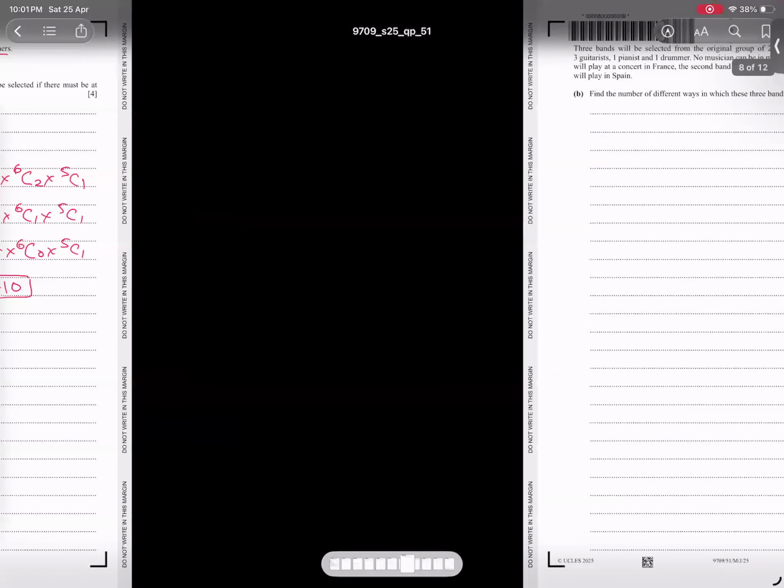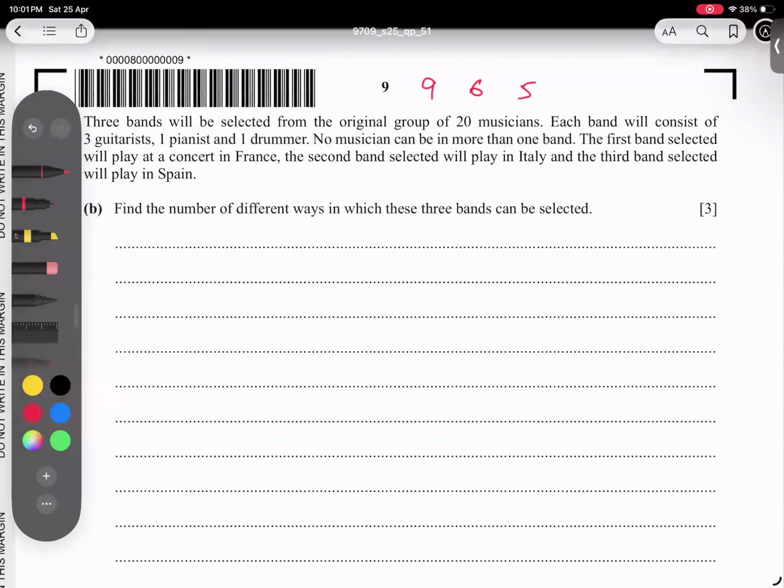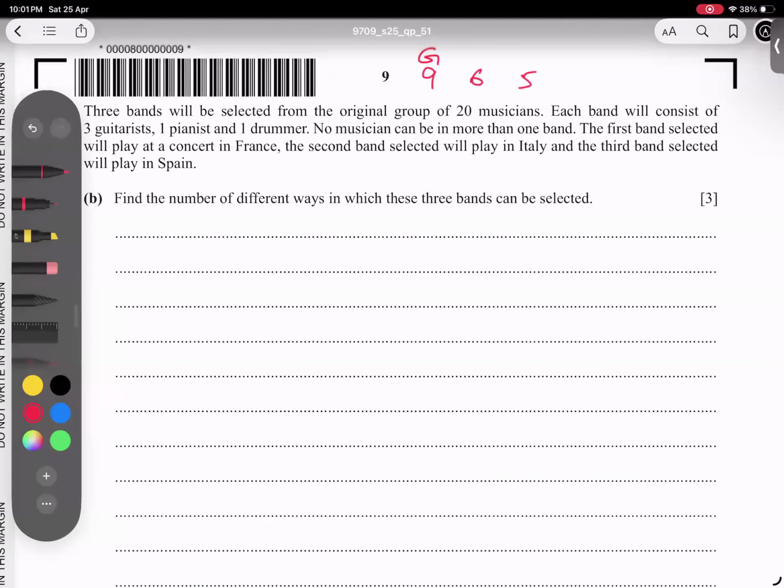Next part we have 3 bands selected from the original group of 20. It means there are 9 guitarists, 6 pianists, and 5 drummers. Guitarist, pianist, and drummer, this we have already.